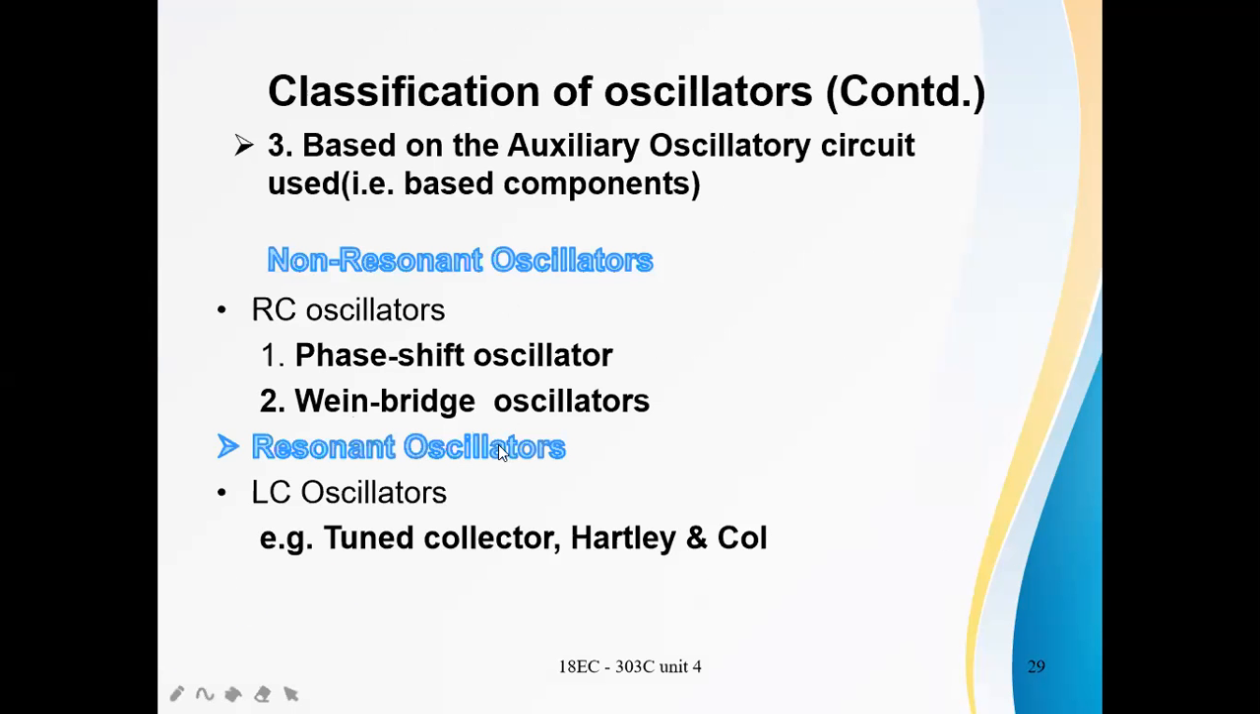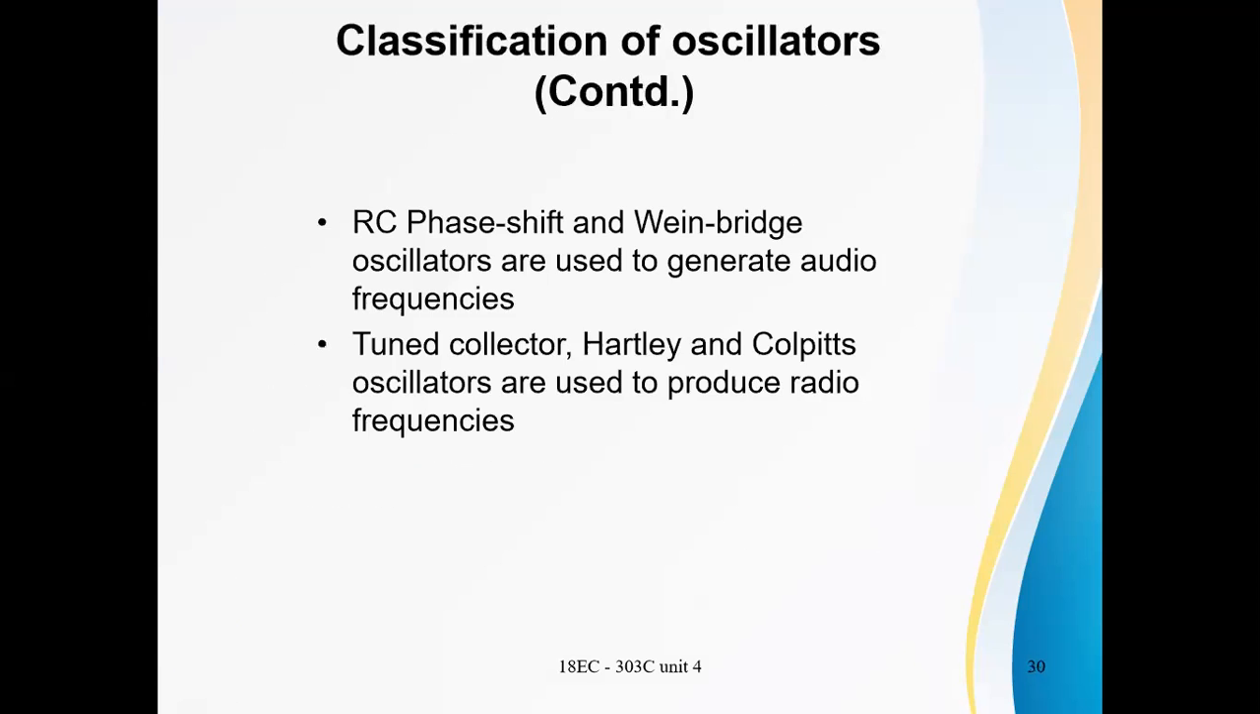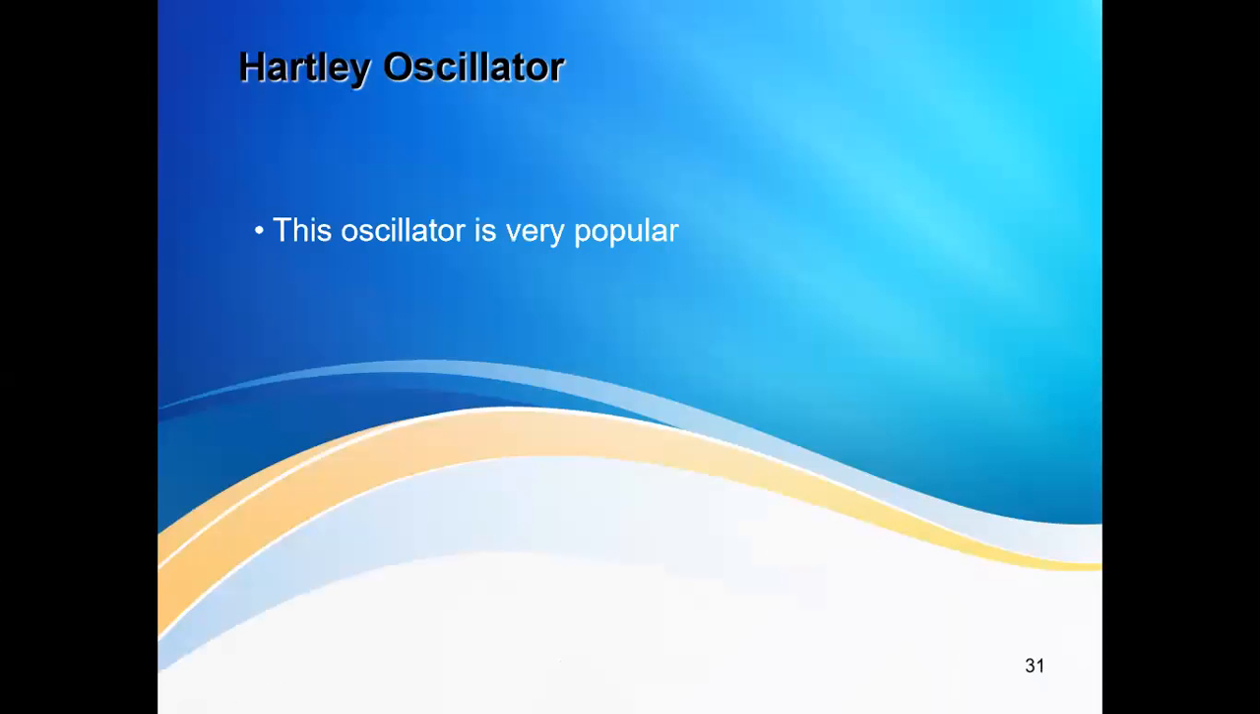Resonant oscillators. LC oscillator. Examples of LC oscillators are tuned collector, Hartley, and Colpitts. So the main elements in the Hartley oscillator are L and C elements. This oscillator is very popularly used, and it is used as a local oscillator in radio receivers. It uses inductive feedback.